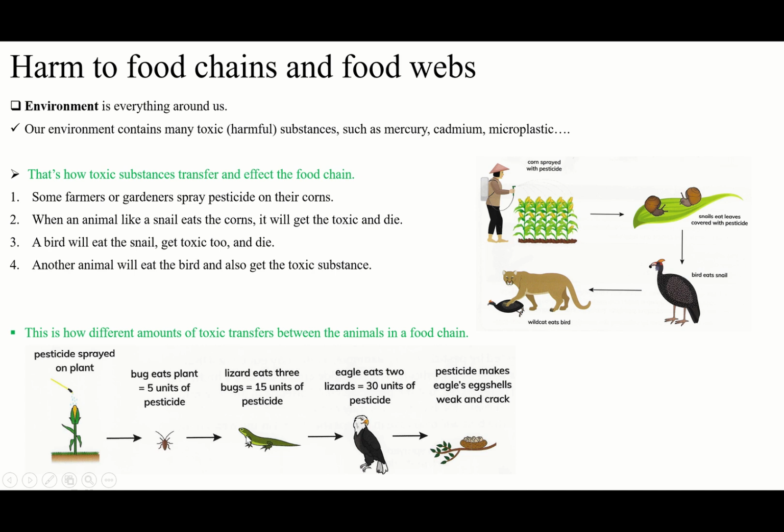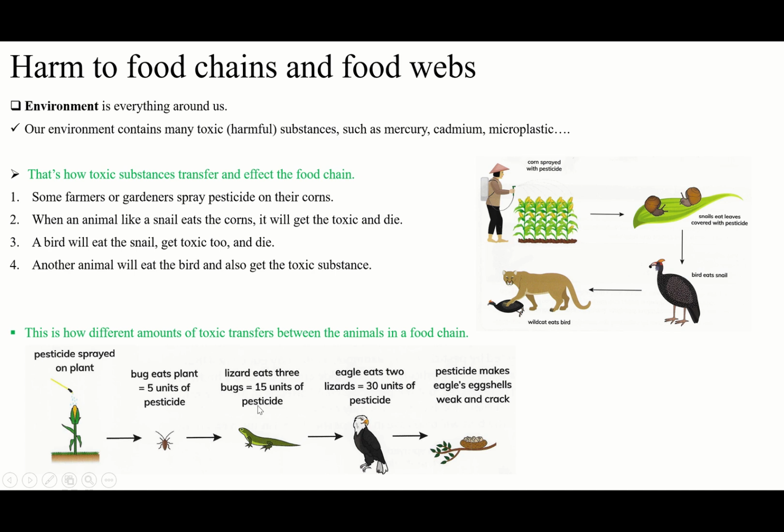A lizard will not eat only one insect to get 5 units. Of course, it's bigger. It needs more than one insect to get full energy for its life. That's why it will eat 3 to 5 insects.